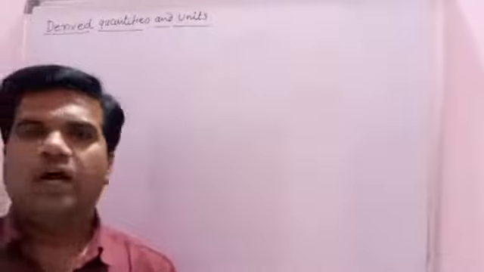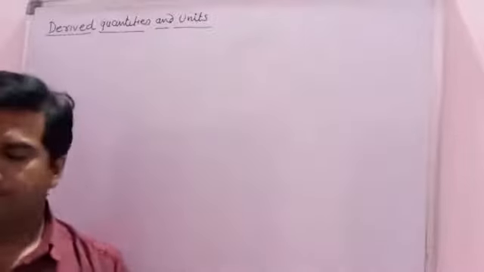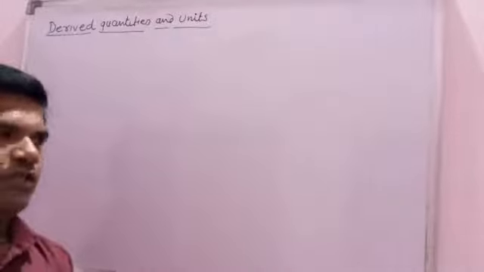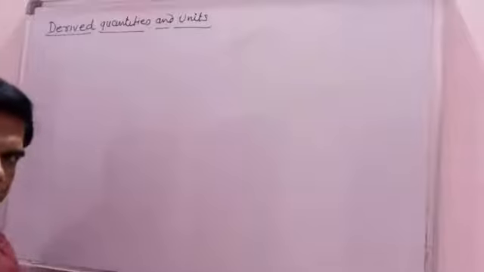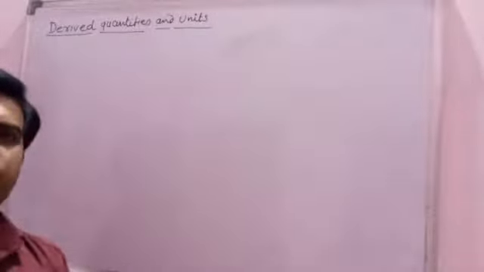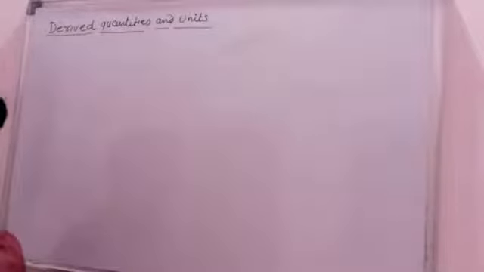In the last lectures, we discussed the fundamental quantities and fundamental units. Today, we will discuss the derived quantities and derived units. So, what are derived quantities? Derived quantities are those physical quantities which depend on two or more fundamental quantities for their measurement. And derived units are the units which depend upon two or more fundamental units for their expression or measurement.